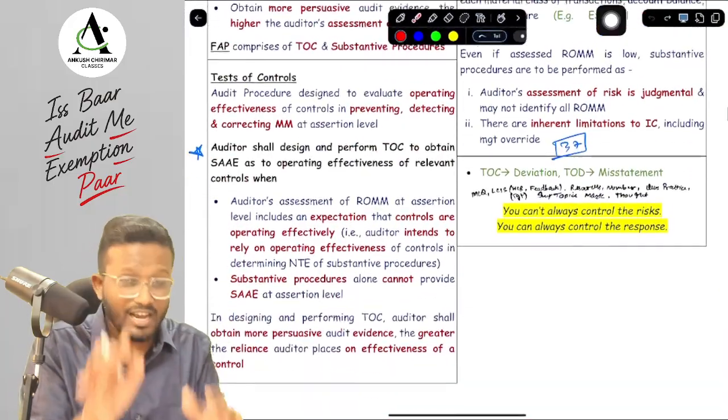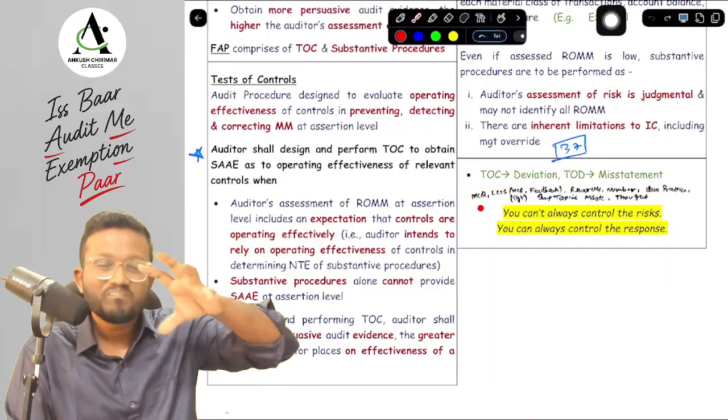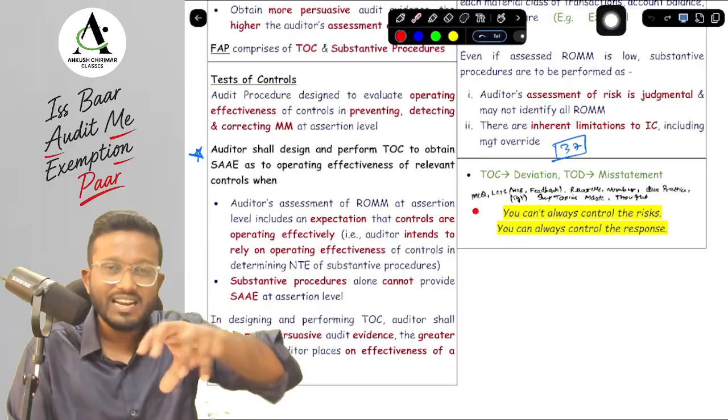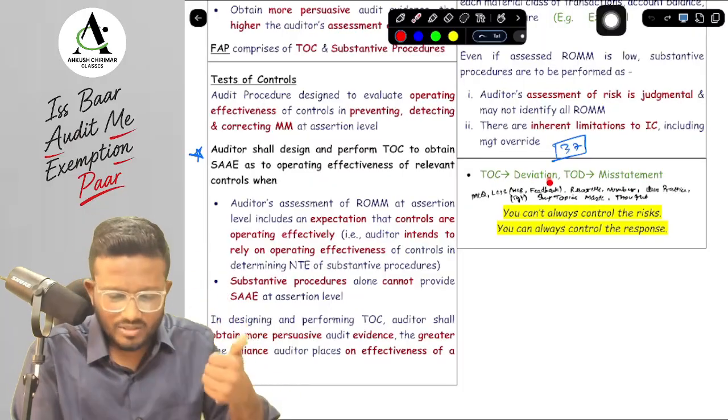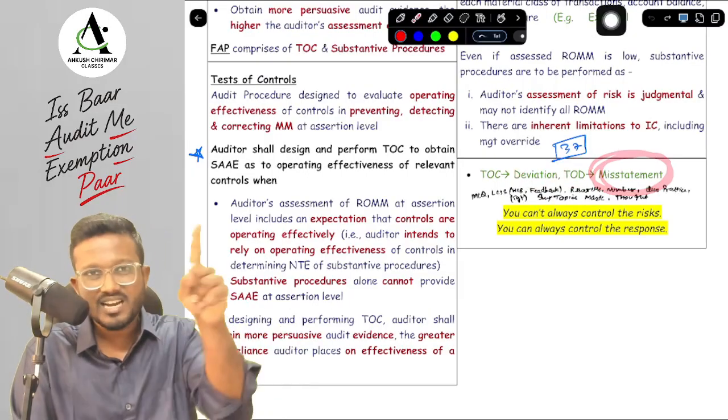Okay, yes sir. And lastly, if you find any mistake in your test of controls, then it is called deviation, as discussed. Any mistake, any deficiency we find in your internal control, that is called deviation. And if you find any mistake in your amounts, that is called misstatement. Okay, yes sir, this can be asked in your MCQ.